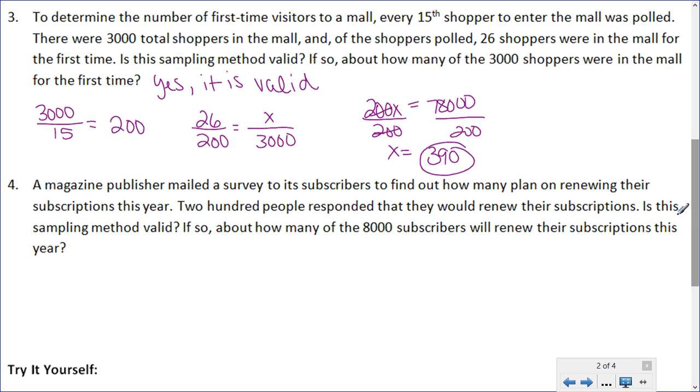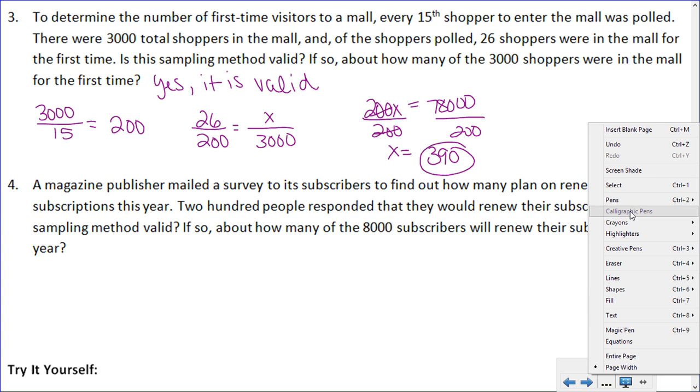Okay, let's look at example 4. It says a magazine publisher mailed a survey to its subscribers to find out how many plan on renewing their subscriptions this year. 200 people responded that they would renew their subscriptions. Is the sampling method valid? If so, about how many of the 8,000 subscribers will renew their subscriptions this year?